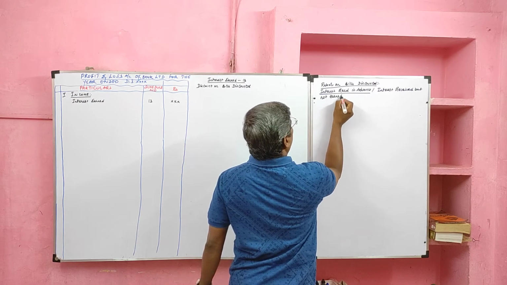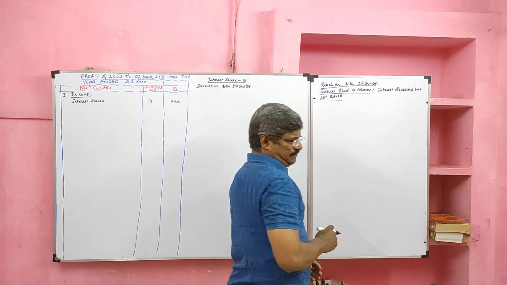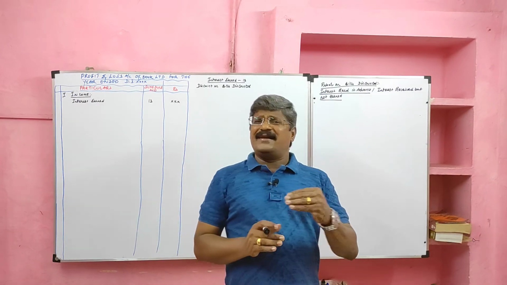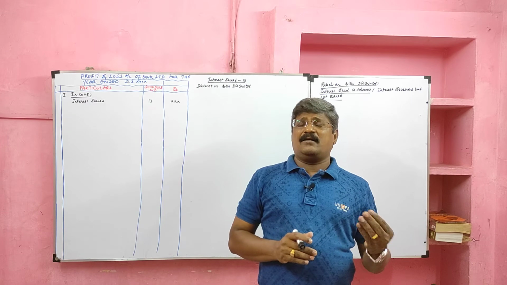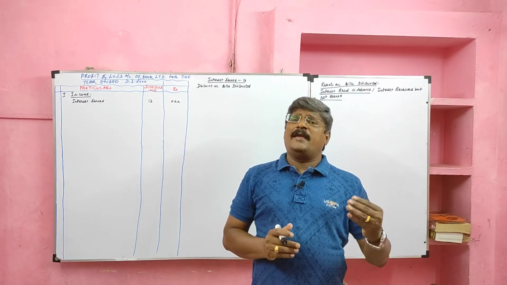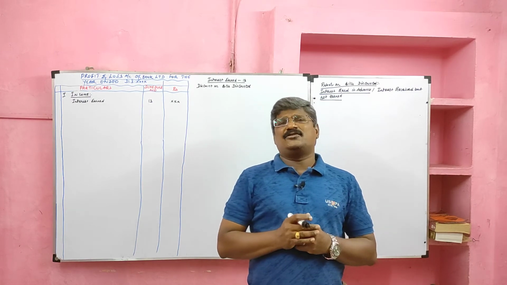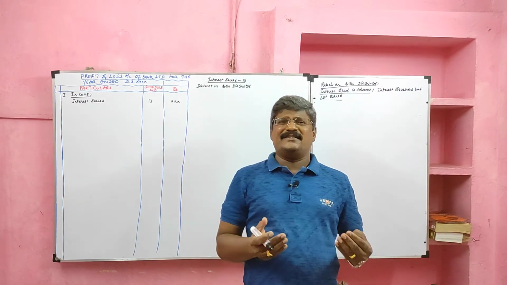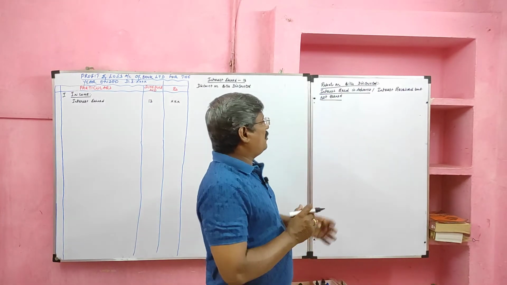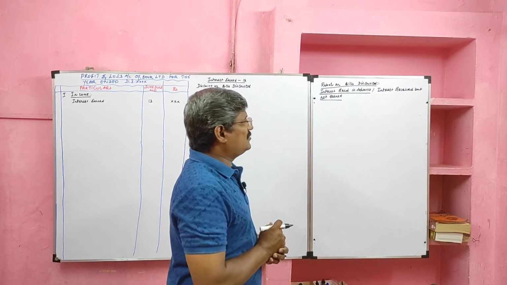What do you mean by that? Sometimes when discounting a bill with the banker, bank deducts a certain amount, that interest, that value called discount on bill discounted. It may be for the next year's interest, that is called interest received in advance, that is interest collected during the year for the next year, which we call rebate on bill discounted or interest received in advance or interest received but not earned.